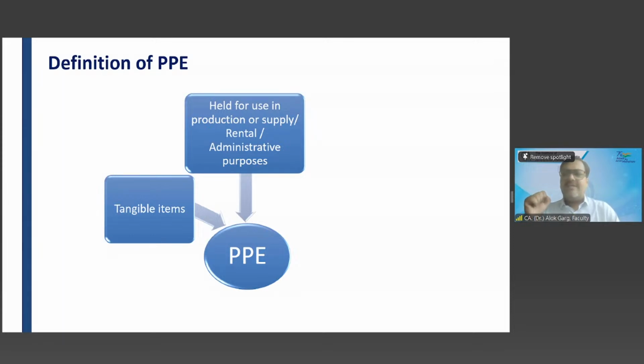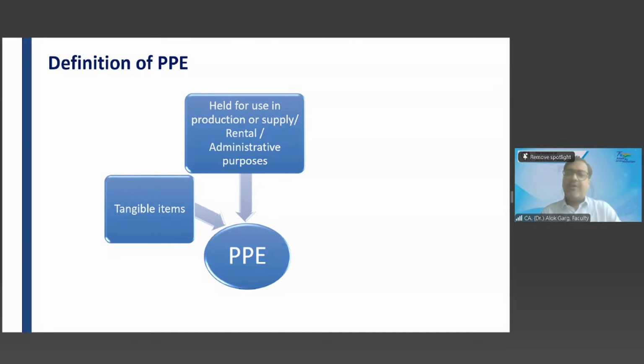So the point is, let's say I am an entity, a company, and I have bought 10 cars. Whether these 10 cars are PPE? Yes, sir. Why? It is a tangible item. But is it used in production? No, rental. So these cars are used for rental purposes, or for administrative purposes.